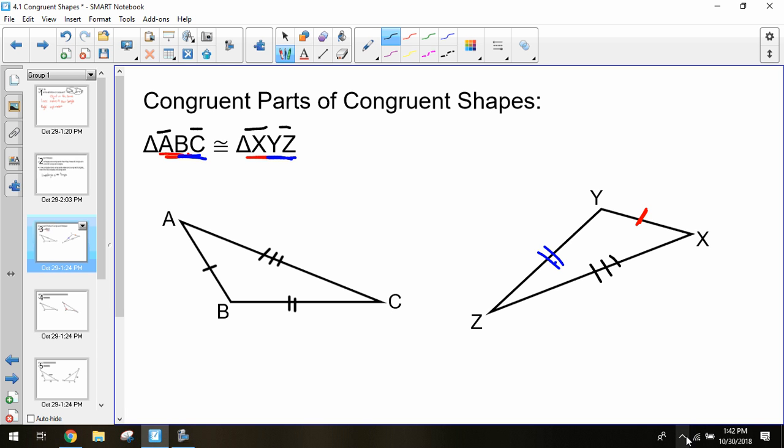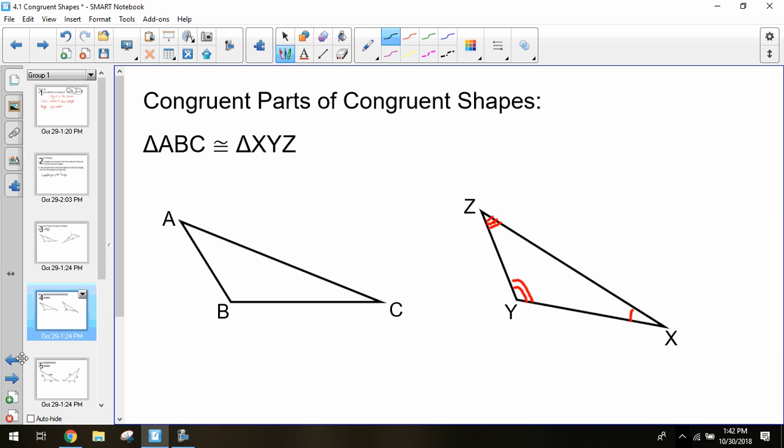This also works for angles. I can do the exact same thing with angles. I have two triangles, ABC and XYZ again, and I can figure out which angles are congruent to each other based off of that congruent statement as well. We use the same method.